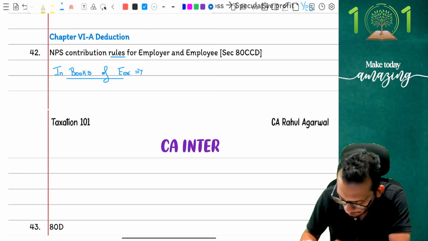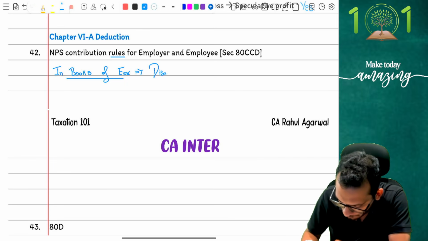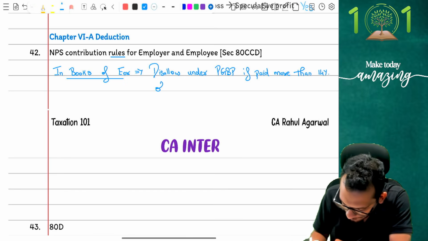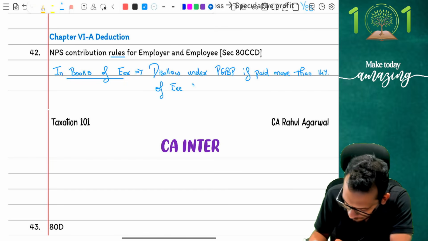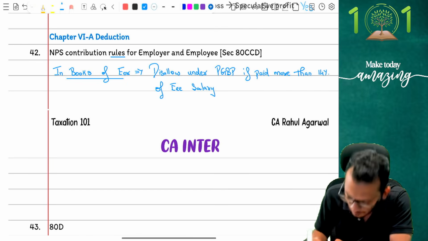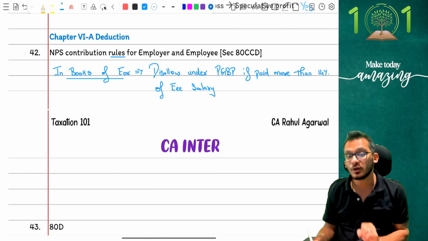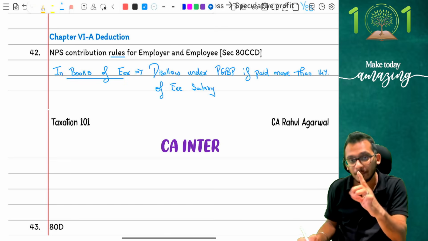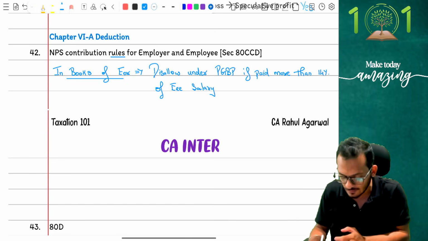So the rule for the employer is that I will disallow under PGBP if paid more than 14% of employee salary. This is the first thing to be kept in mind from an employer perspective. For me, it's a payment. Payment is what is discussed under PGBP rules, not under any other rules. So be very smart on that.